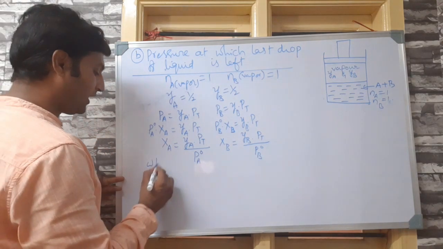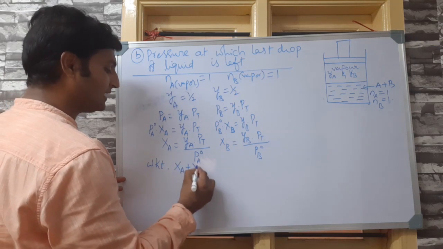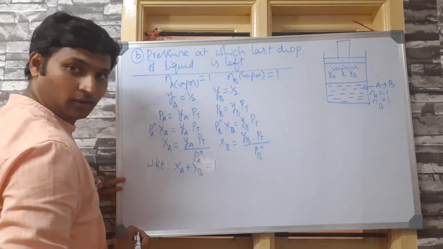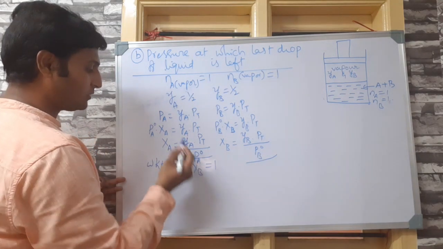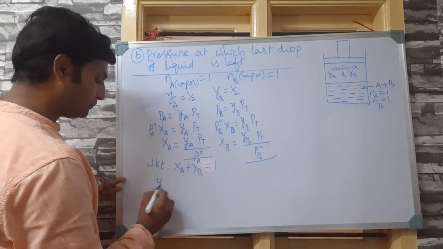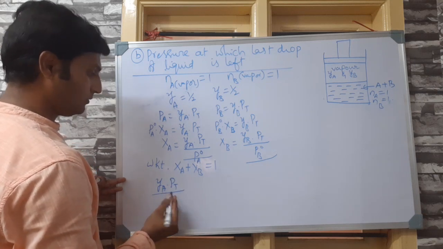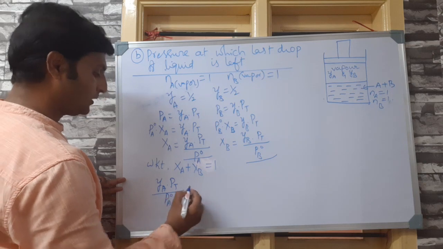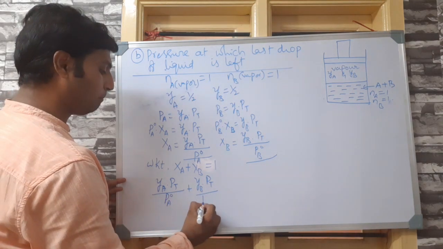Now you know very well that XA plus XB must be equal to 1. Now I have an expression for XA here, I have an expression for XB here. So let me write YA into PT by PA naught plus YB into PT by PB naught.